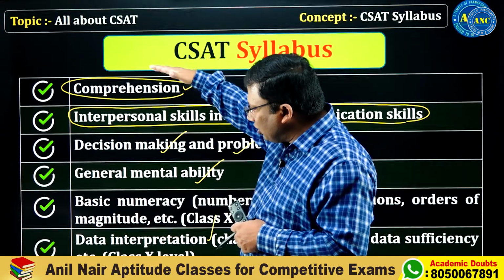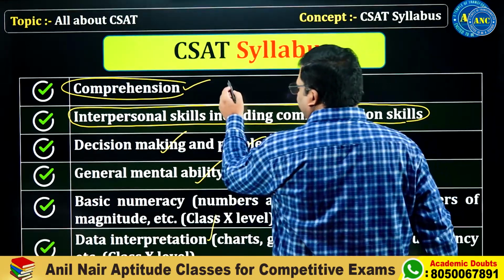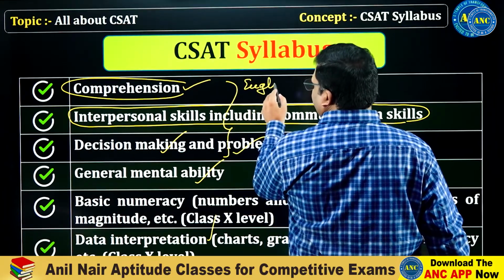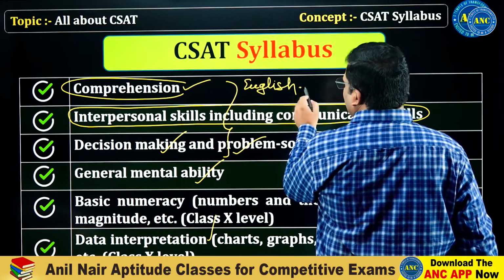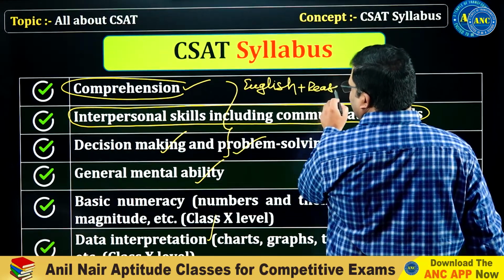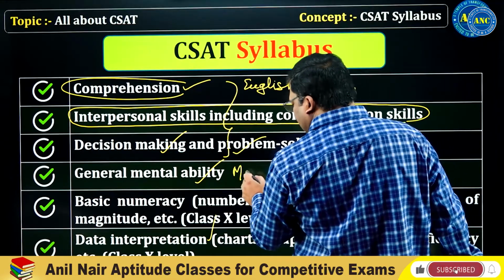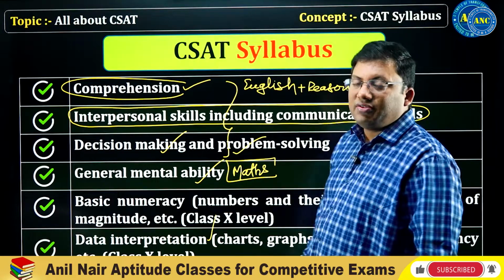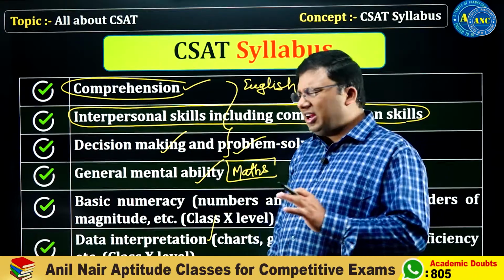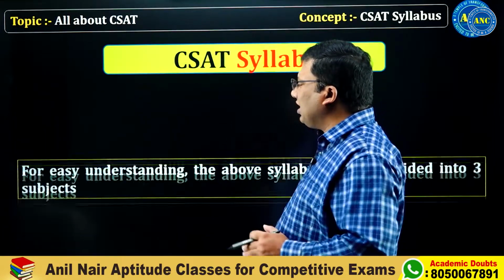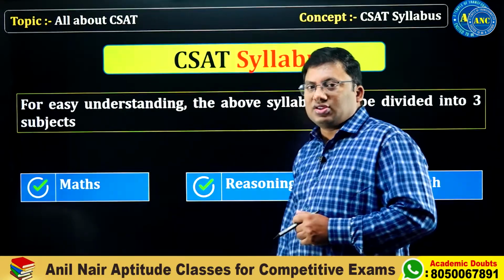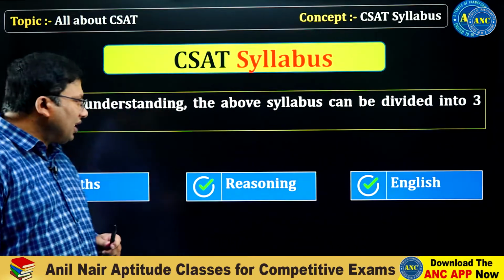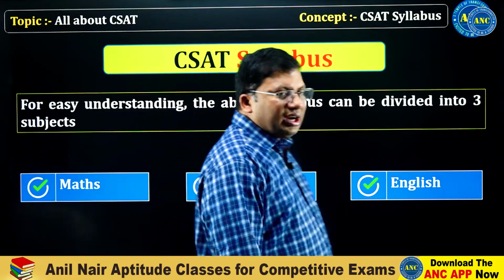Generally, the top first three refer to English plus reasoning. The next refers to maths. This is predominantly the breakdown. In simple layman's language, CSAT asks students on three important topics: maths, reasoning and English.